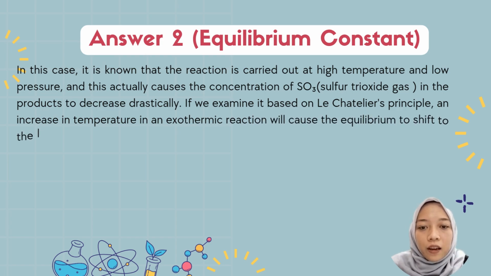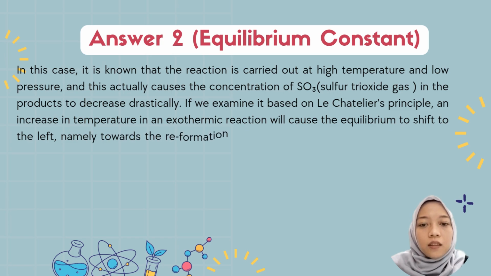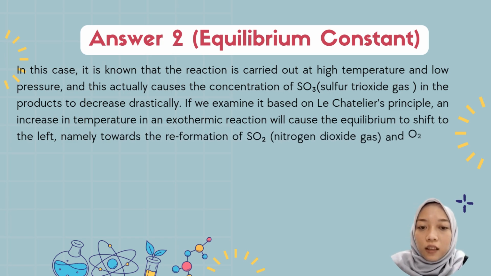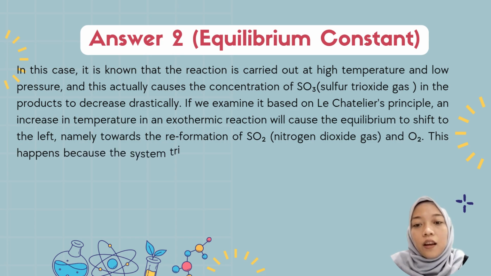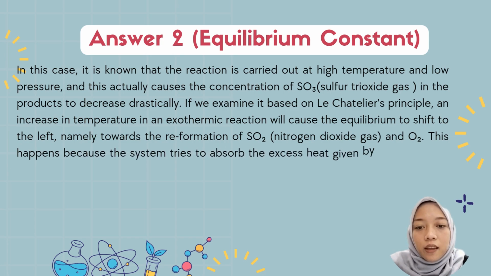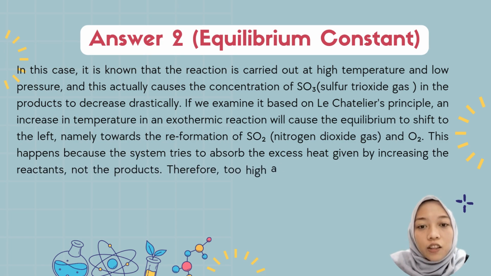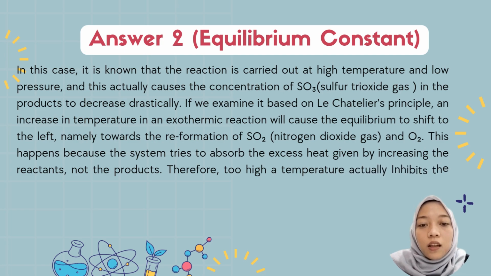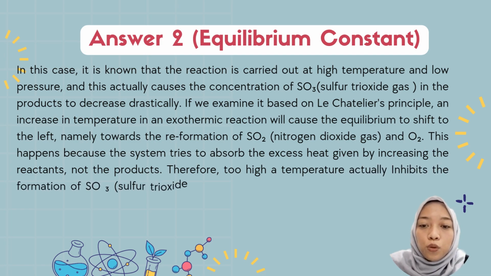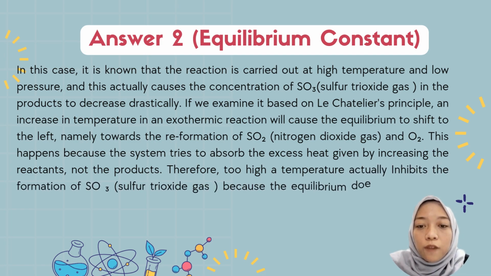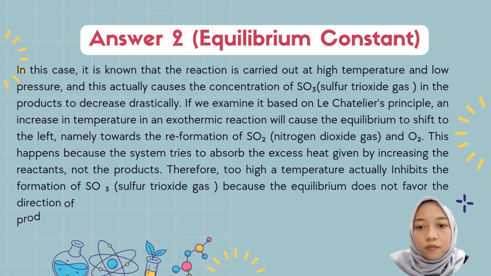Based on Le Chatelier's principle, an increase in temperature in an exothermic reaction will cause the equilibrium to shift to the left, namely toward the re-formation of sulfur dioxide gas and oxygen.